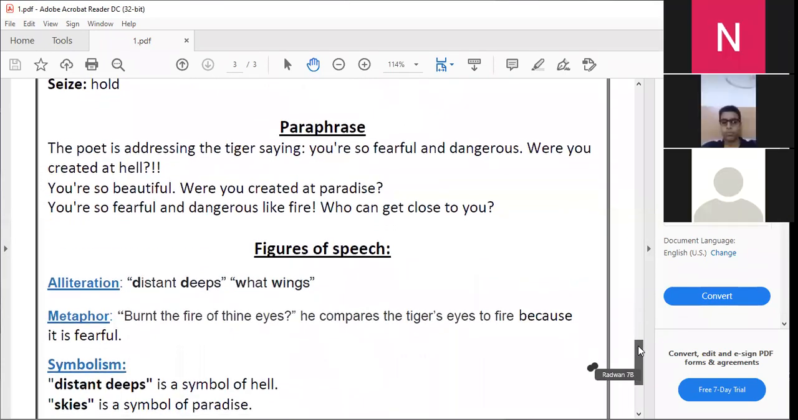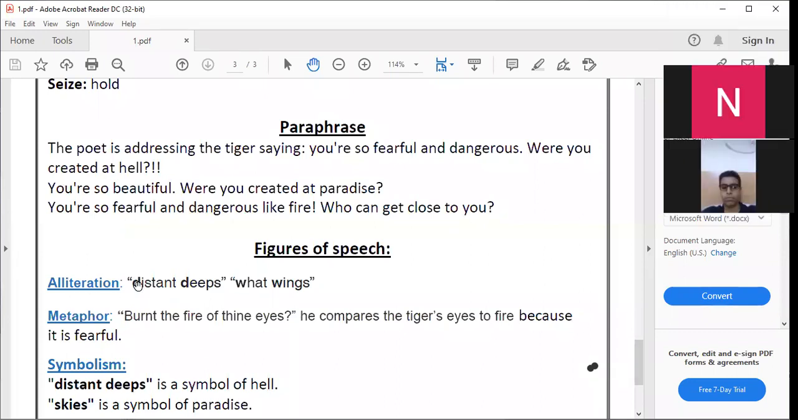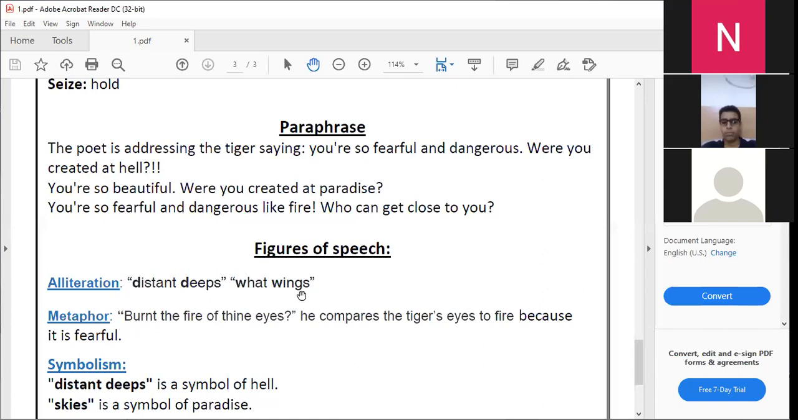The figures of speech. Number one, alliteration. Distant and deeps. There is a repetition of the first consonant sound in the words in the same line. And please, there is a mistake here. What wings is a mistake. It does not rhyme. What and wings are different sounds. So please delete it. The alliteration here is only in the two words distant and deeps. But what and wings don't have the same beginning sounds. Please erase it, cross it out.